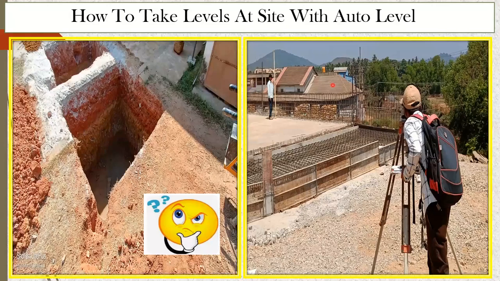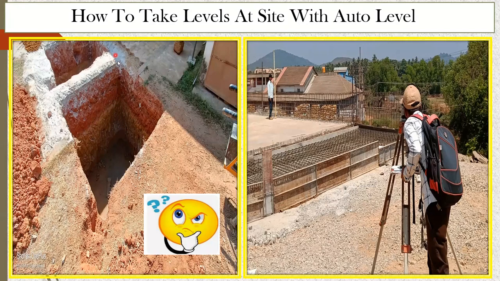So in this lecture, we will understand how to take the levels at the site with the help of AutoCAD. So far, we understood how to take the breadth and how to take the length. And we also saw from the drawing that this is the depth of the excavation that we are supposed to do. But how do you determine this depth? What is the instrument that you're going to use? Whether you make use of a tape or whether you have a certain instrument through which the level can be defined, we'll try to see that, right?